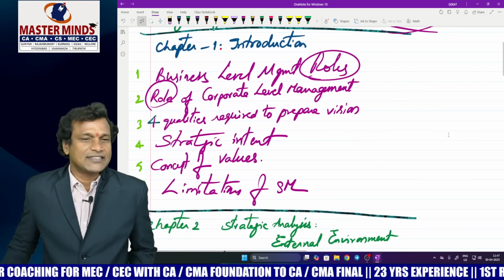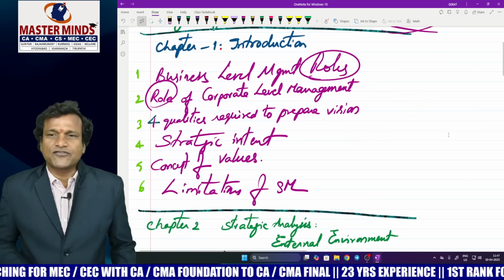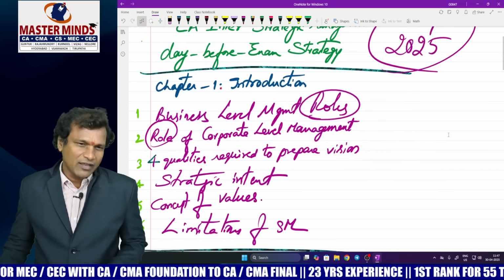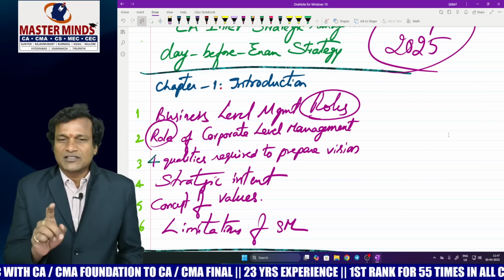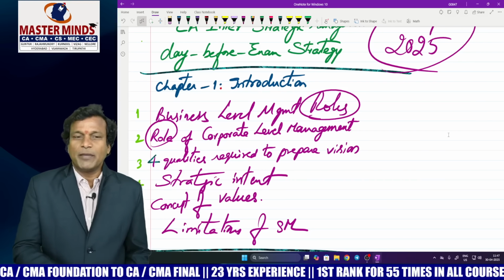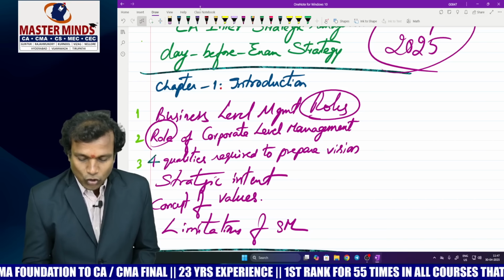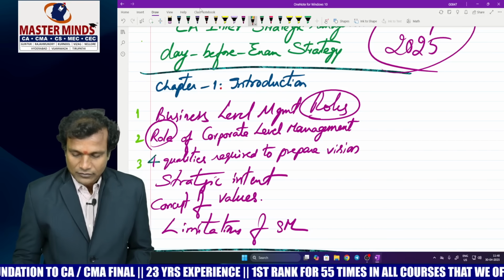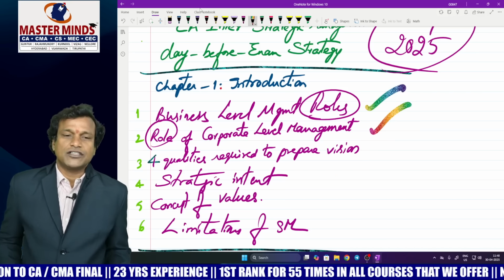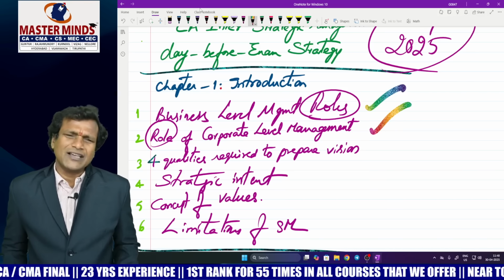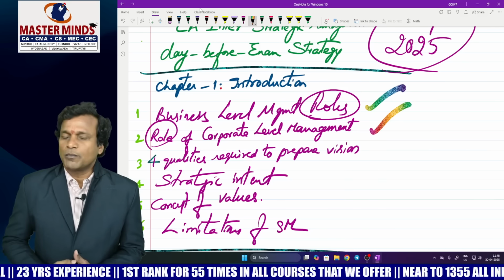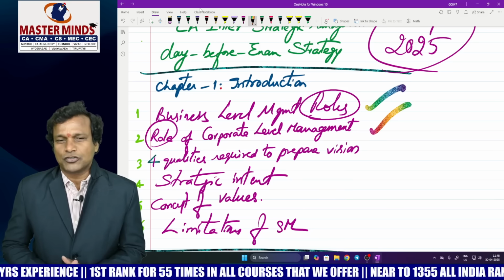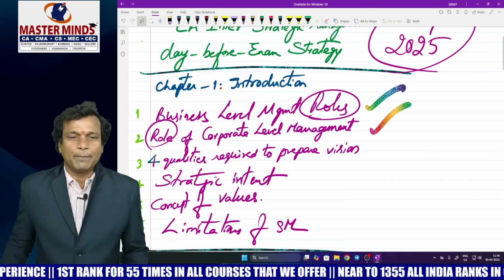Now introduction to SM. My guess for May 2025 examination would be the probable question is business level manager roles. What is the role of a business level manager? And the second one would be what is the role of a corporate level manager? Please look after these two questions. I don't think functional level manager roles will be asked in May 2025. So please be cautious with business level manager roles and role of corporate level people.